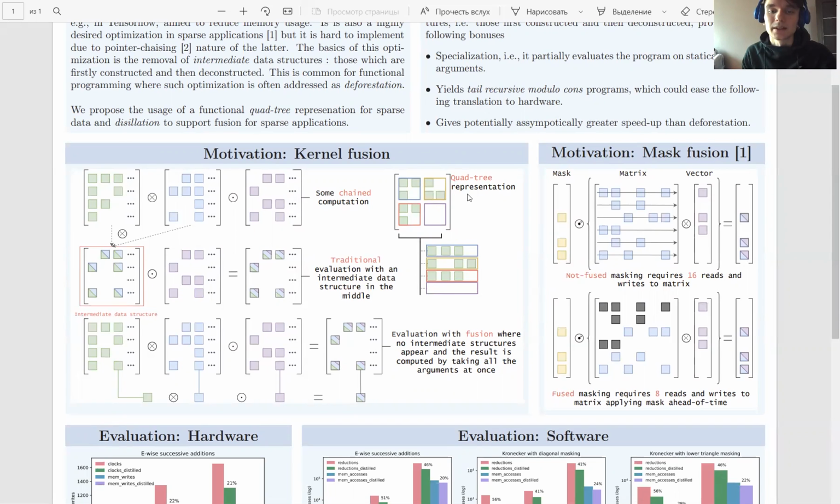To reduce the overhead of a functional language and achieve the performance of modern sparse framework implementations in C and C++, we synthesize FPGA kernels from our functional programs that are highly pipelined and parallel, allowing us to implement the quad-tree representation in hardware in whatever way we want. We utilize a hardware compiler from the FHW project for this.